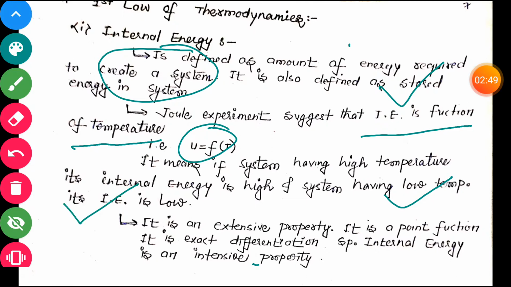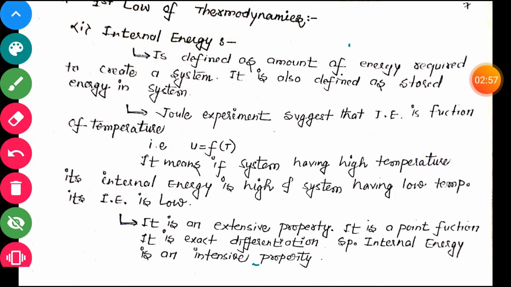Now what are the properties of internal energy? Internal energy is an extensive property. It means internal energy depends upon the mass. Internal energy is also a form of energy, and we know that all energies are extensive properties.